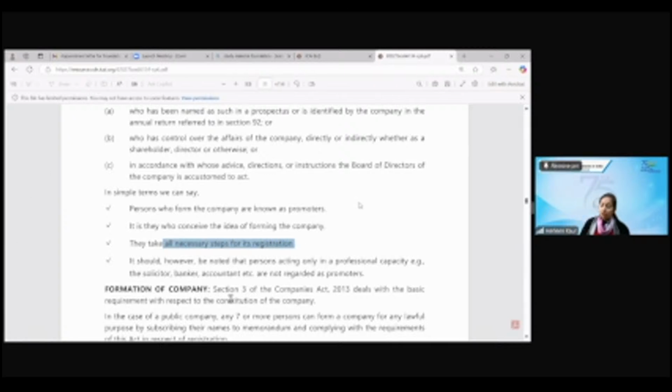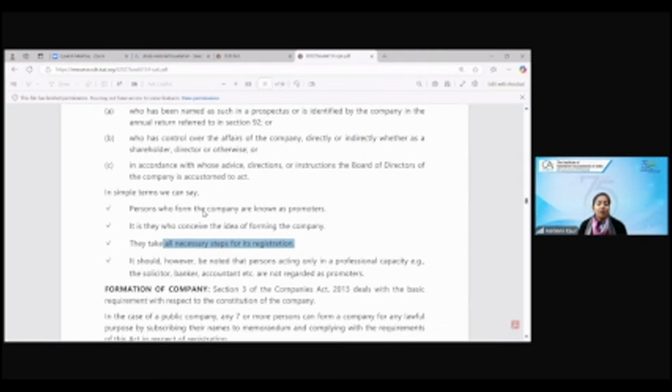So if you and me tomorrow want to set up a company, we don't want to become the shareholders or the members immediately. We have decided to incorporate the company, means now we are just the people who have come up with the idea of forming the company. So what are we called? We are called promoters. And people who are acting with us as a banker, accountant, solicitors, chartered accountant, lawyer, they are not the promoters. They are only working in their professional capacity just to help us to set up a company.